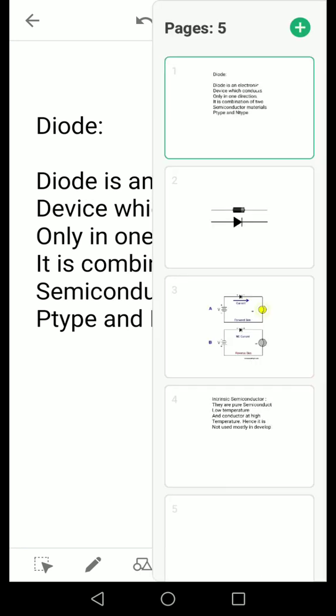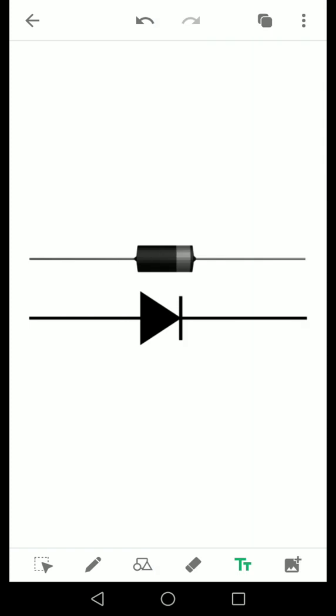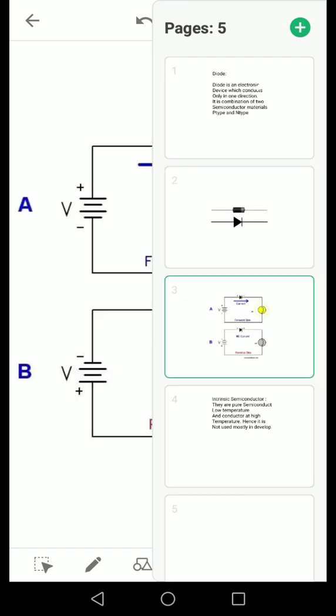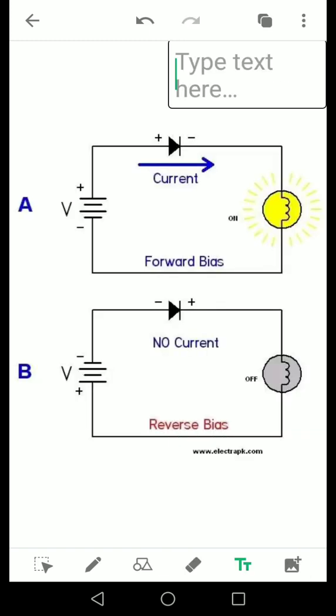Let us move on to the diode symbol. The diode symbol will look like this. The front part is the cathode and the second part is the anode. So a diode is represented in this way. Next we are going to see two conditions. A diode can be operated in two ways: one is forward bias condition and the second is reverse bias condition.